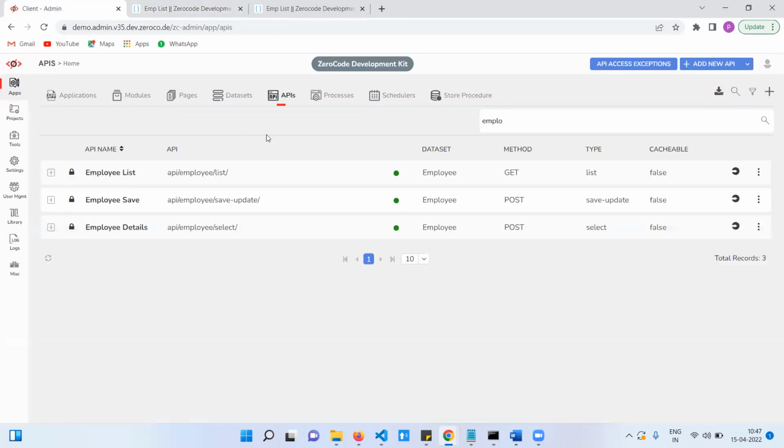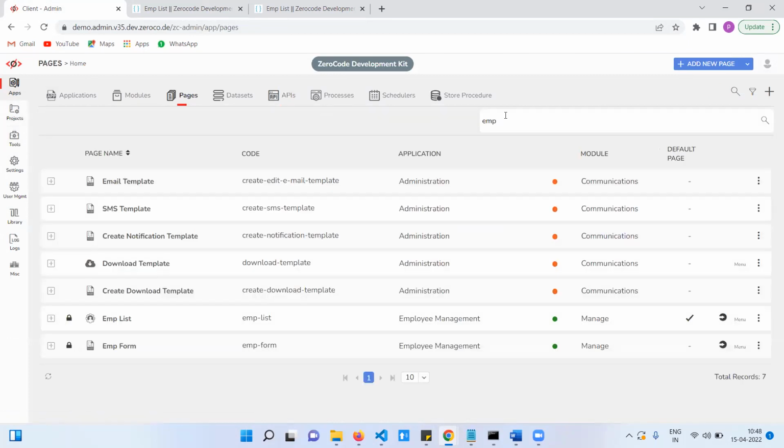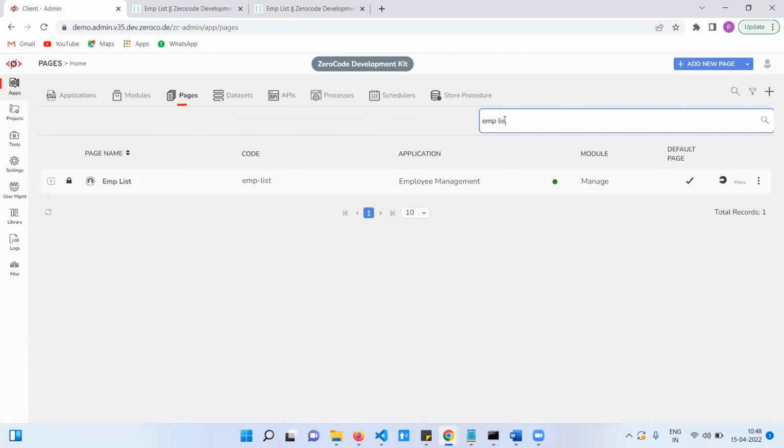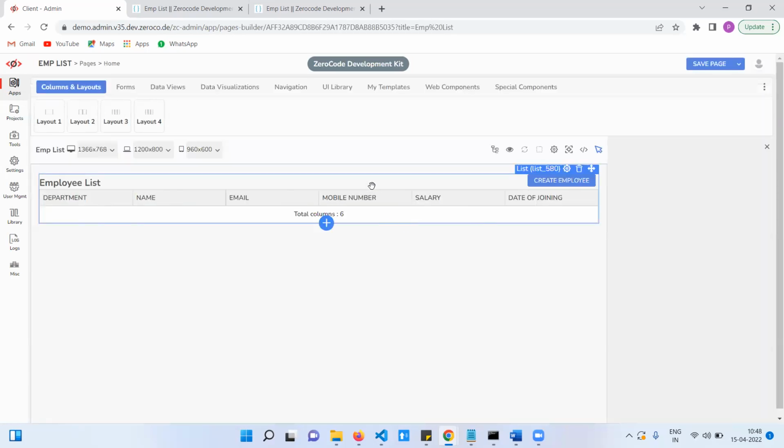That means here I changed to the get method. We need to do the same thing in the form list also. So here also we connected with the API, right?